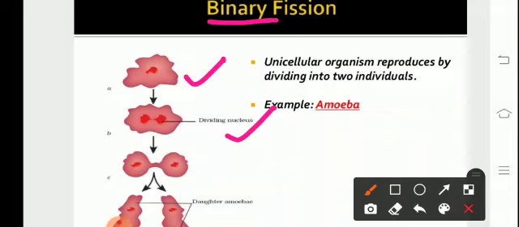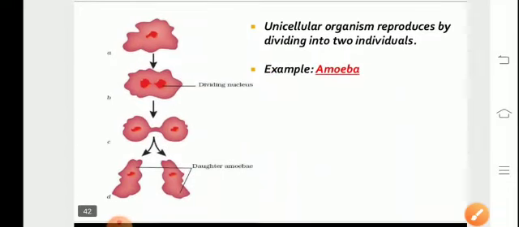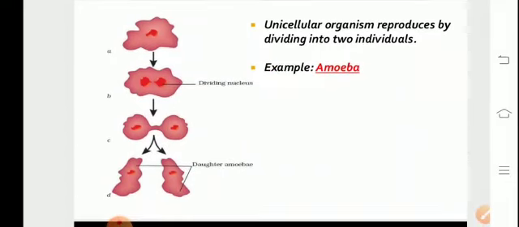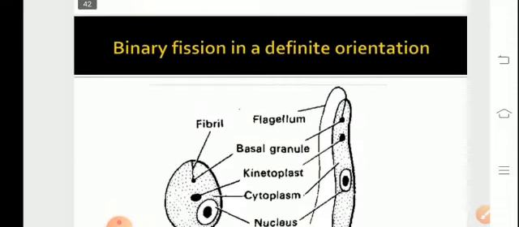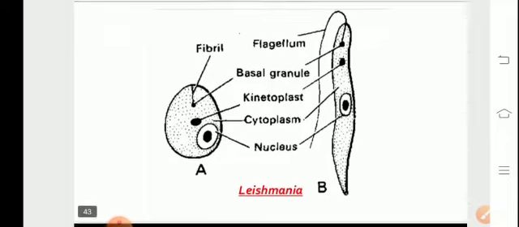First, there is division of the nucleus, which is referred to as karyokinesis, followed by division of cytoplasm, giving rise to two daughter amoebae. Thus, in binary fission, a mature amoeba divides to produce two daughter amoebae. Binary fission takes place in a definite orientation, as observed in leishmania as well.